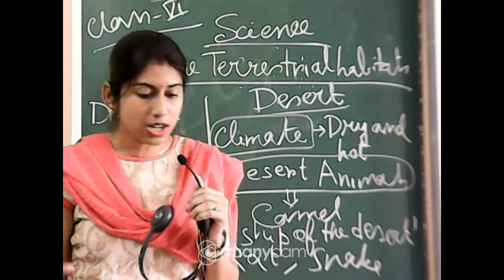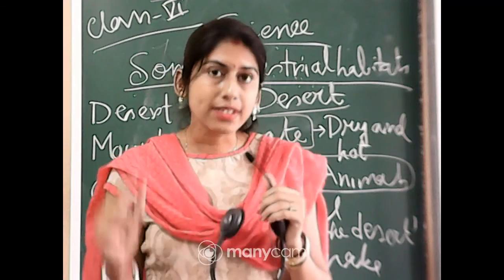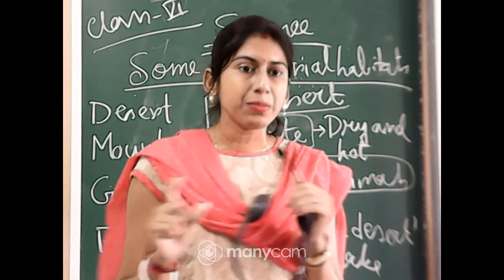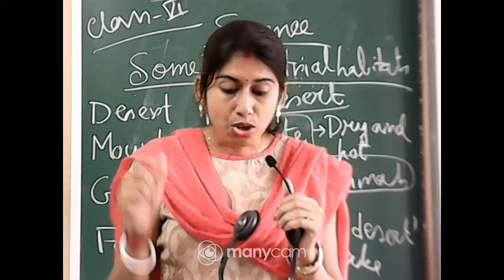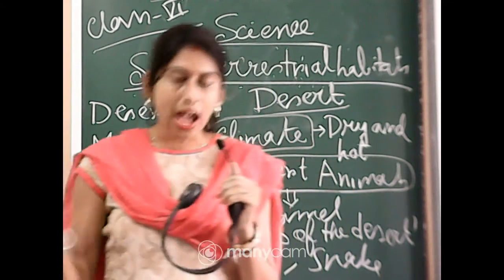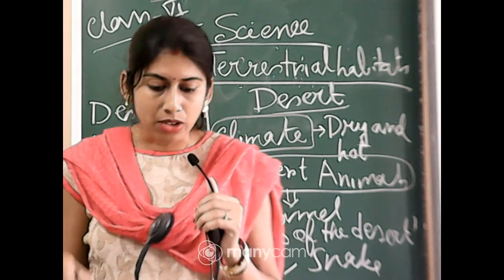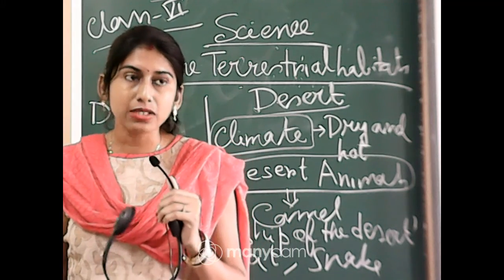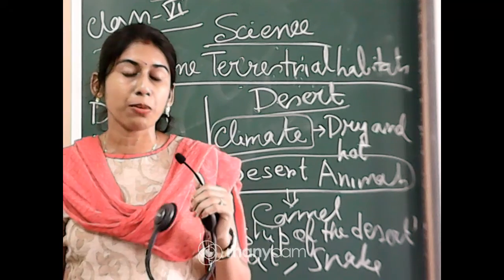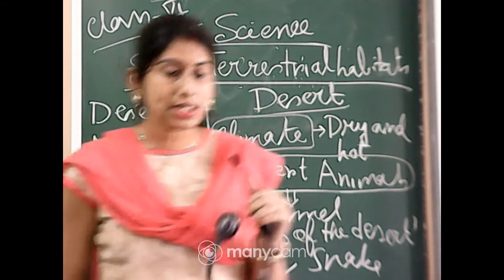Okay, so you know the two terms, hibernation and estivation. Some animals hide inside burrows for 8 to 9 months in a year to survive the winter; this property is called hibernation.